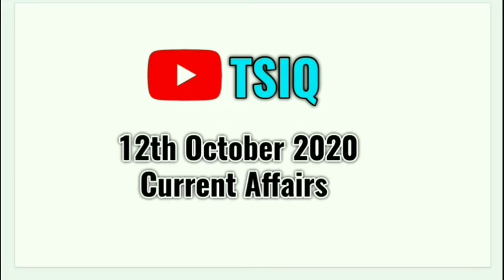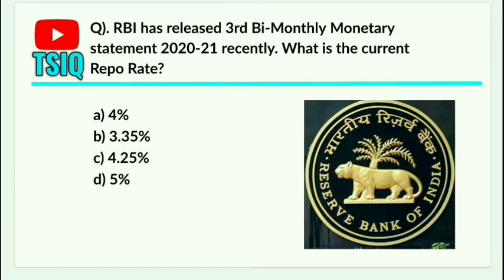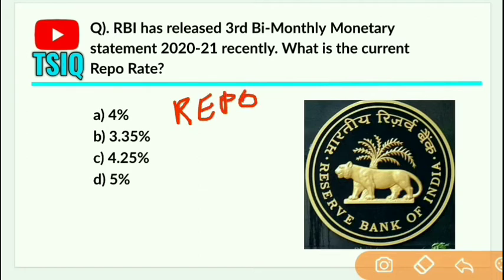Let's start. RBI has released the third bi-monthly monetary policy statement 2020-21 recently. What is the current repo rate? Answer is 4%. Recently RBI has released the third bi-monthly monetary policy and the repo rate is unchanged at 4%. What is the repo rate? It is the rate at which RBI lends money to commercial banks, and the other rates were also unchanged. Reverse repo rate is 3.35%, marginal standing facility rate and bank rate is 4.25%.